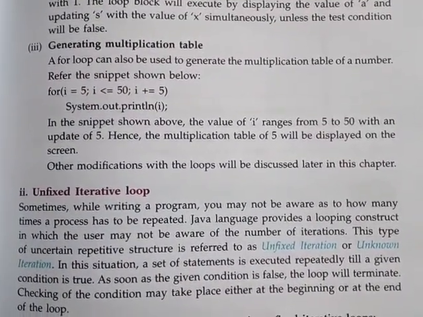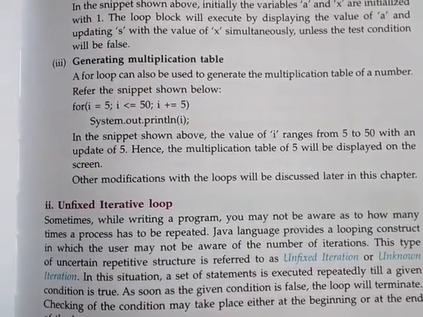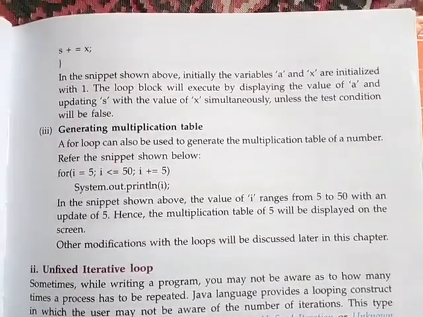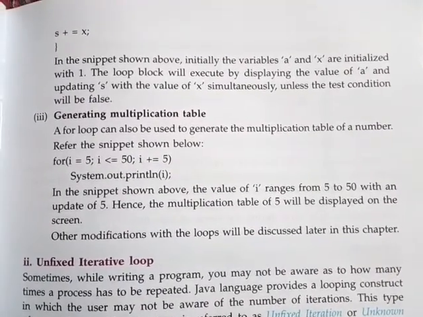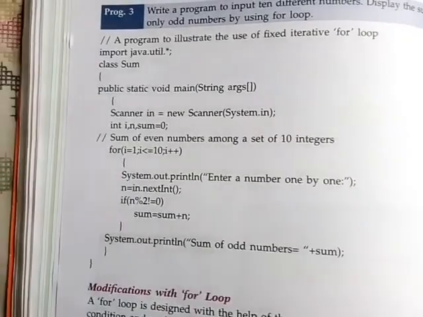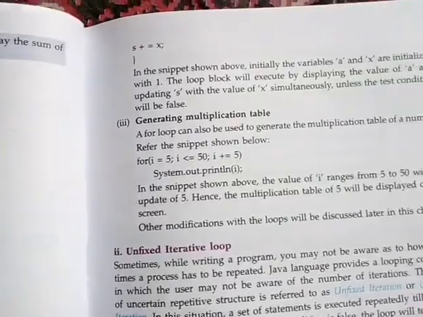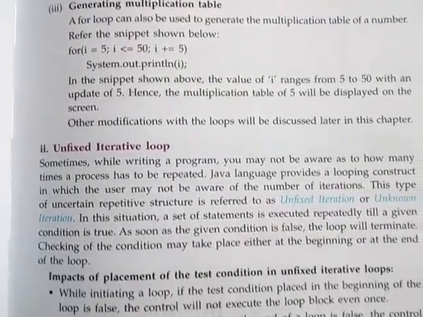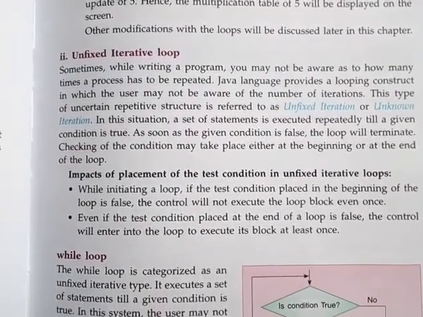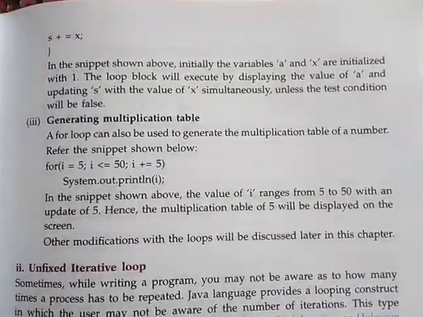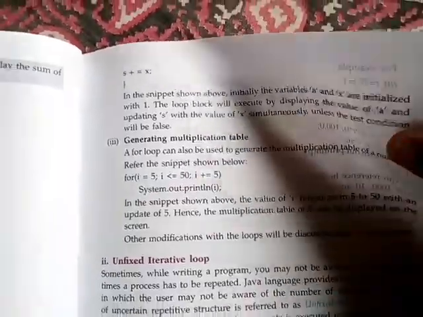So students, whatever I have explained today about the for loop is clear, I hope you have understood. Today I am not going to explain more than this. At home you must practice program number 3, as well as program number 2 and program number 1. In my next video I will explain the unfixed iterative loops, as well as the while loop and so on. Please study at home and try to understand the loop by reading. Then we will study further.